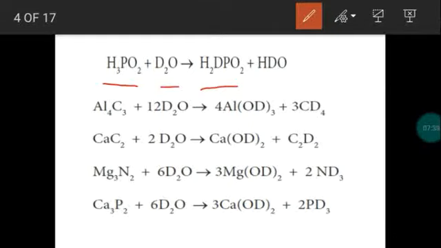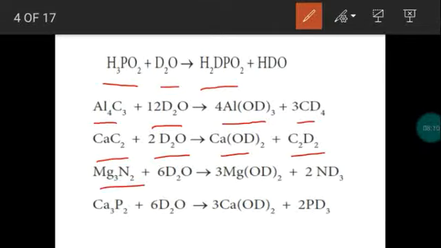For example, take aluminum carbide. It does not have any hydrogen to replace. So aluminum carbide combines with heavy water. It produces aluminum deuteroxide with the liberation of CD4. Next, calcium carbide combines with heavy water. It provides calcium deuteroxide with the liberation of C2D2. Right?